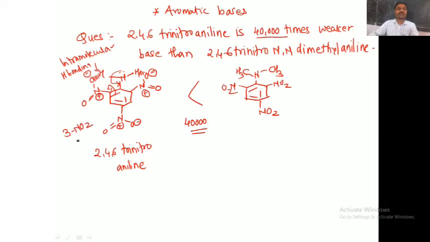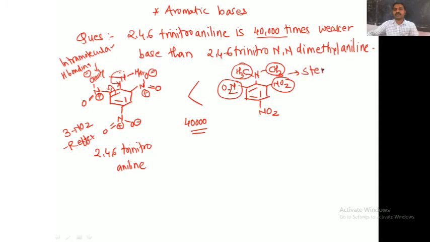there are 3 nitro groups showing strong -R effect. Therefore, the electron pair of nitrogen is not available for donation. But on the other side, nitrogen has 2 methyl groups, and at the ortho positions 2 NO2 groups are present. So here steric interactions are present, and due to this steric interaction, what happens?